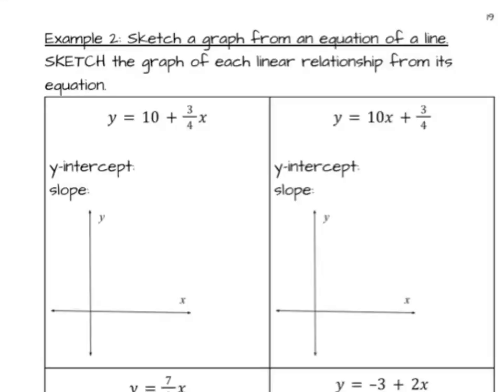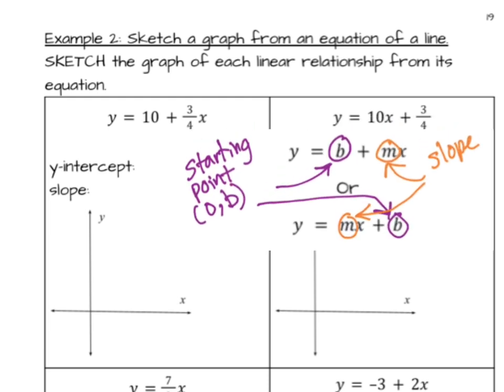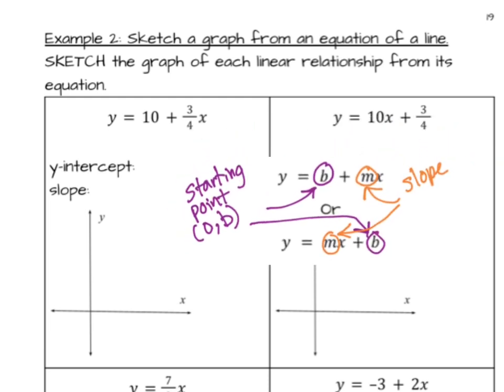Okay, let's put this into practice. We're going to start with an equation, and then we're going to use it to sketch a graph. So the first thing that we want to do is figure out which pattern of equation we are following. So remember back in, what page is this? 17, I think. We introduced the equation.